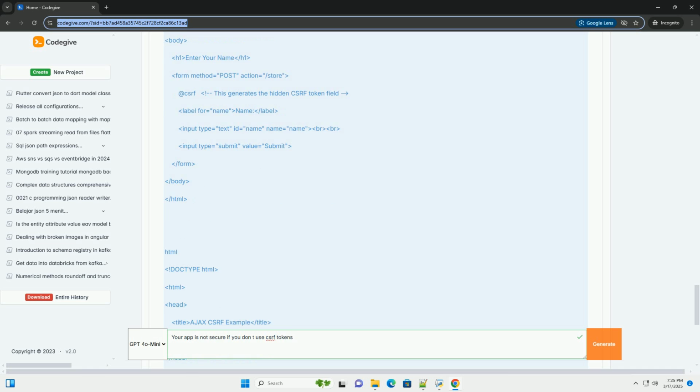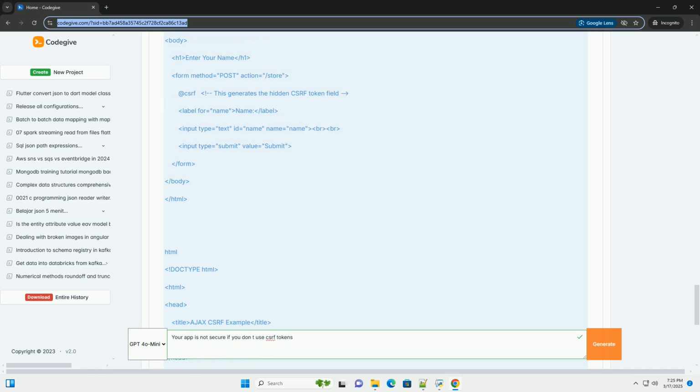Content type: make sure you set the content type header appropriately. For example, application/json for JSON data, application/x-www-form-urlencoded for URL encoded data.